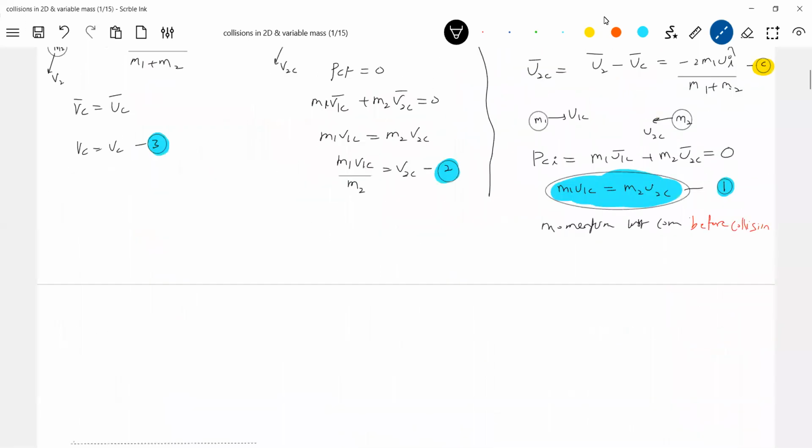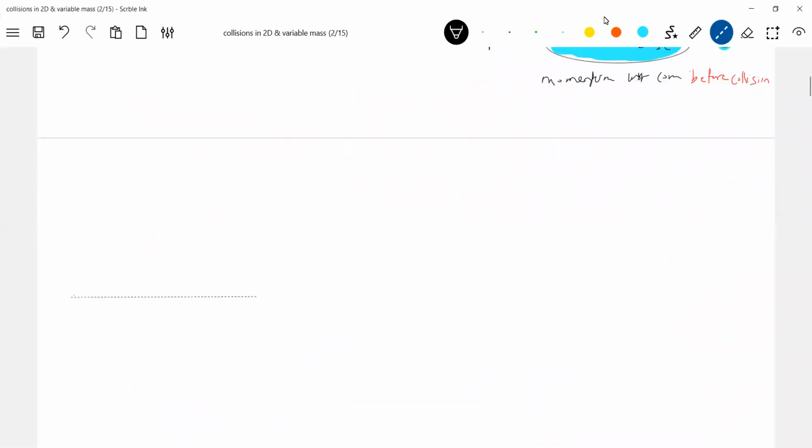So it will come like this, no? If I draw the vector, this is V1C bar, this is V1 bar, and this is the velocity of center of mass.